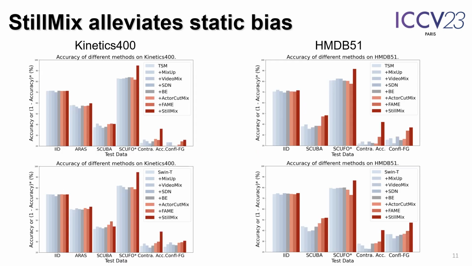Our experiments showed that StillMix mitigates foreground and background static bias. It showed comparable results on IID videos and SCUBA videos but much better performance on SCUFO videos, contrastive accuracy and videos with conflicting foreground cues. These results illustrate its capability to mitigate static bias, especially the foreground's bias.